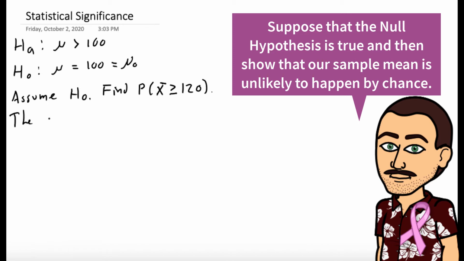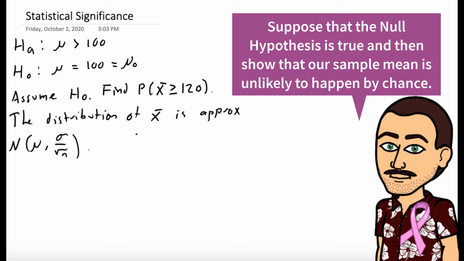So remember the central limit theorem. The distribution of x bar is approximately normal with mean mu and standard deviation sigma over root n. We've seen this 100 times. Okay, we know mu. The null hypothesis says that mu is equal to 100. Sigma was given to us as 65, and n is our class size, which if we were in a massive lecture hall, we would see this is a kind of a big class, 269 students.